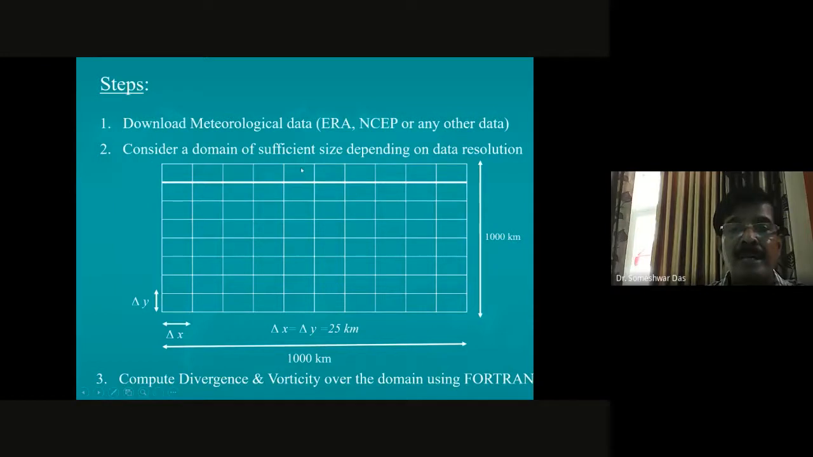But at the boundary, you cannot use the central difference. So you have to use either forward or backward difference. At this boundary, you have to use the forward difference because you don't have the value on the backward side. And at this boundary, you will use the backward difference because you don't have the value here. Similarly, at this boundary, you can use the forward difference, and at this boundary, you will use the backward difference.